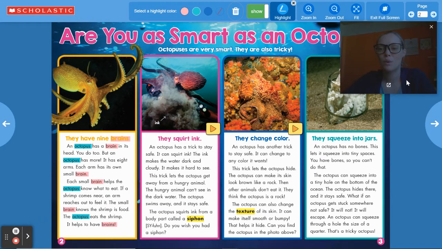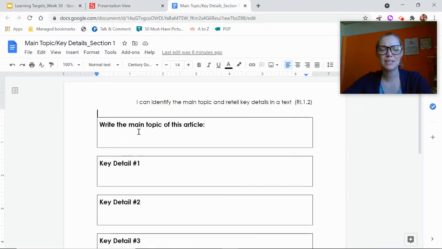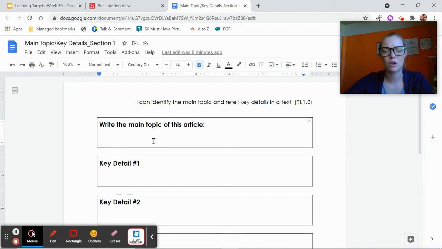So I'm going to go over to our main topic sheet, and it says write the main topic of this article. It's actually just the section, right?